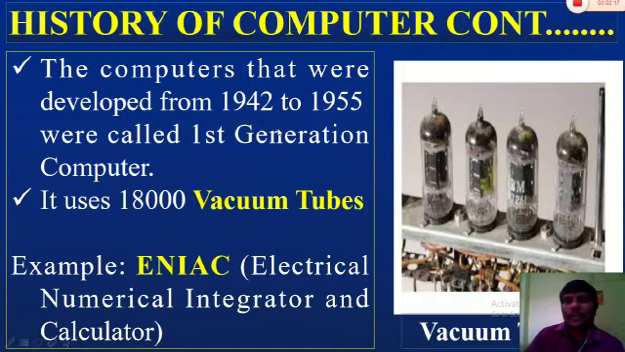The computers developed between 1942 and 1955 are called first generation computers. Students, I will ask one question. What do you mean by generation? Generation means the change in technology. In the first generation, the computer was developed with vacuum tubes. These are called vacuum tubes. How many vacuum tubes are required for generating the computer? 18,000 vacuum tubes are required. What is the first vacuum tube generated computer? ENIAC. ENIAC means electrical numerical integrator and calculator.